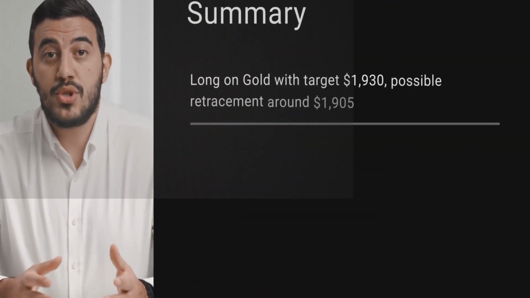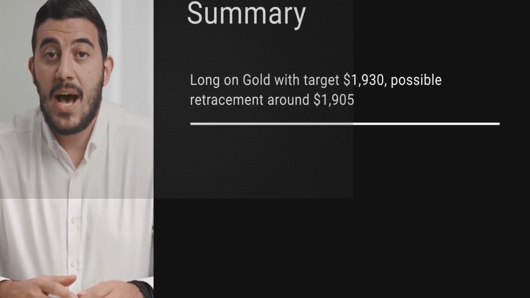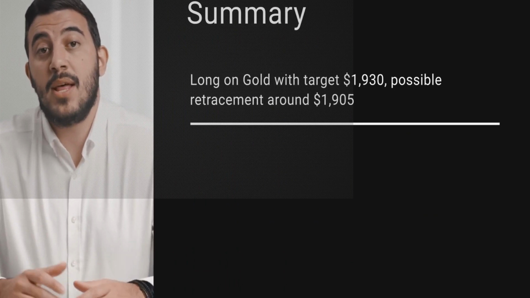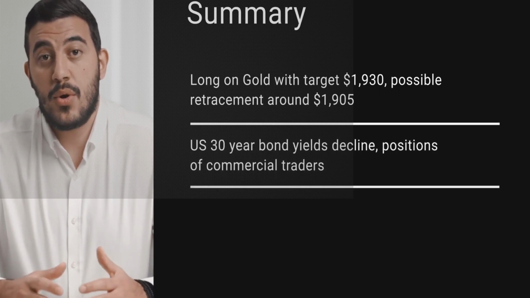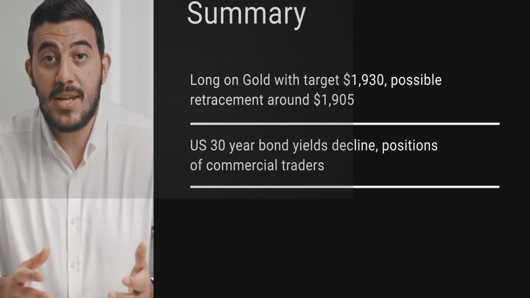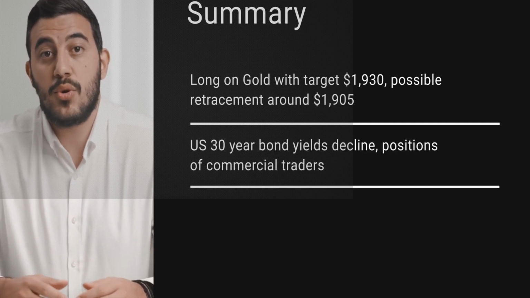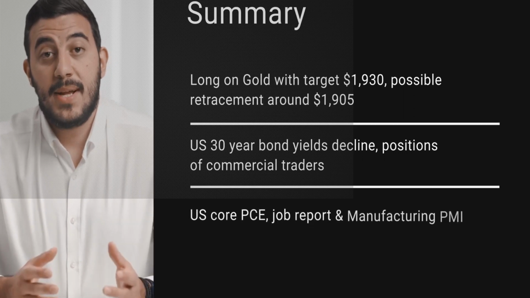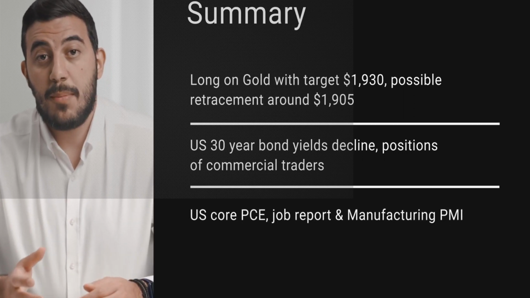So in summary, the trading idea for this week is a long position on gold around the 1930 after a possible minor retracement around the 1905 area down. The main narrative is the slowdown on the U.S. 30-year Treasury bond yields, as well as the increase on the positions of commercial traders based on the commitment of traders. The economic data that could affect this trade are mainly the PCE, the U.S. job report, and the manufacturing PMI.